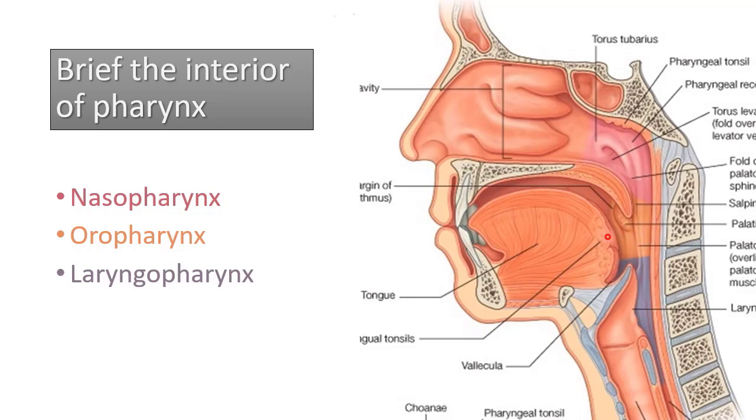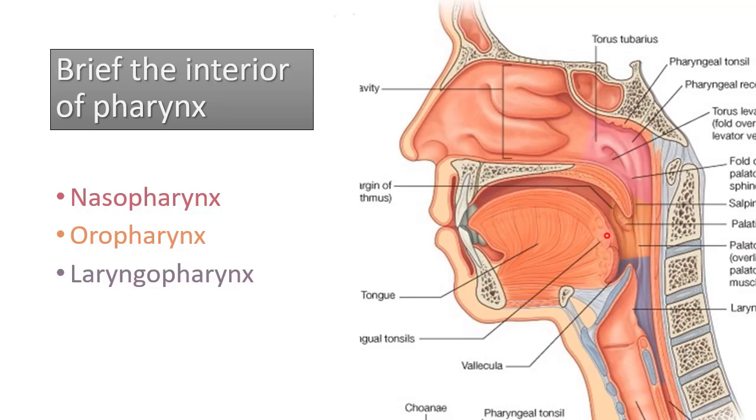Oropharynx, anteriorly it communicates to oral cavity, superiorly and inferiorly it communicates to nasopharynx and laryngopharynx. In its lateral wall here we find palatine tonsil. At the base of the tongue we have collection of lymphoid aggregation. This is lingual tonsil.